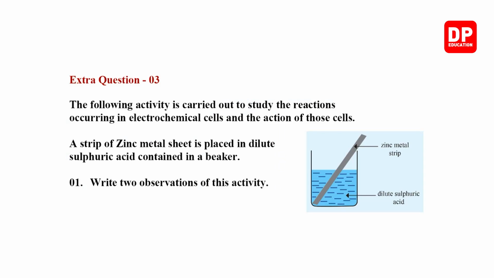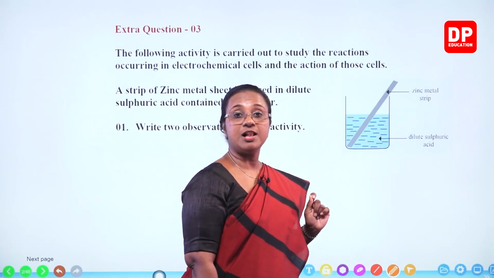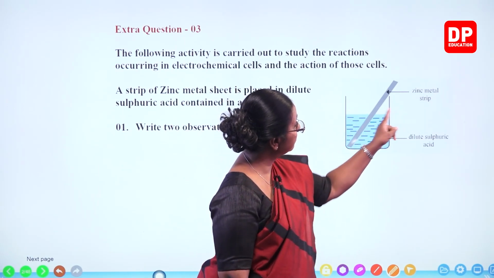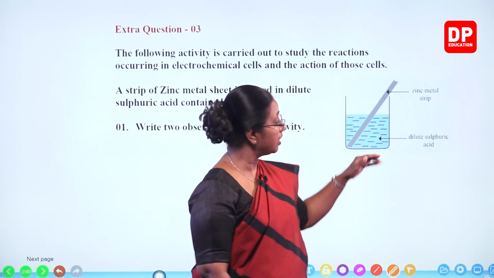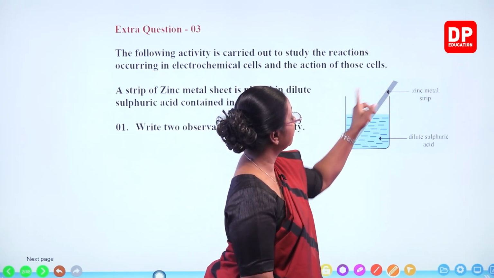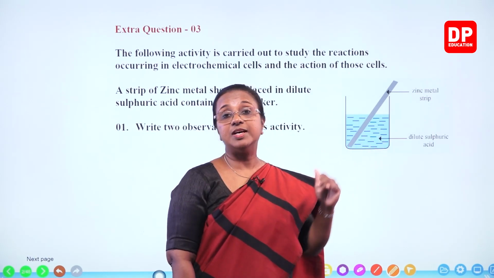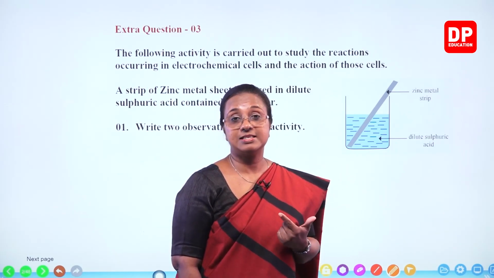Extra question 3. The following activity is carried out to study the reactions occurring in electrochemical cells and the action of those cells. To understand that, we'll look at the diagram. Here you can see there is a beaker containing dilute sulfuric acid, and inside that a zinc metal strip is placed. When you place the zinc metal strip, you have to make sure part of it is dipped inside the dilute acid solution and the other part has to be above the solution so that it can be connected with conducting wires when necessary.